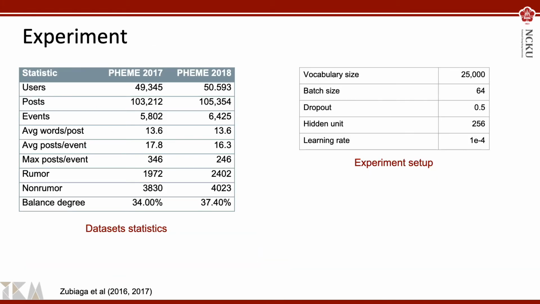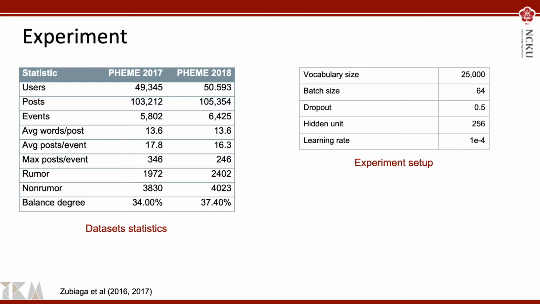We used the rumor datasets on the experiment, PIM 2017 and 2018. For the hyperparameters, the maximum value of vocabulary is 25,000, the batch size is 64, the dropout rate is 0.5, the hidden size unit is 256, and the learning rate is 0.0001.